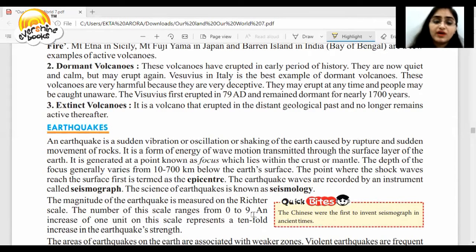The depth of the focus generally varies from 10 to 700 kilometers below the Earth's surface. The point where the shock waves reach the surface first is termed the epicenter. The earthquake waves are recorded in an instrument, the seismograph, and the science of earthquakes is known as seismology. The magnitude of the earthquake is measured on the Richter scale and it ranges from 0 to 9. An increase of 1 unit on the scale represents a 10-fold increase in the earthquake strength.